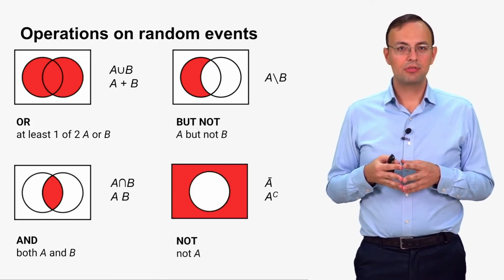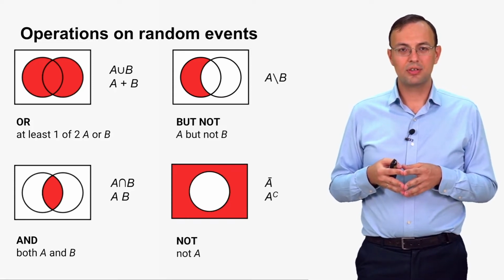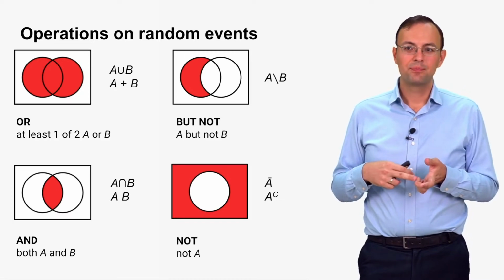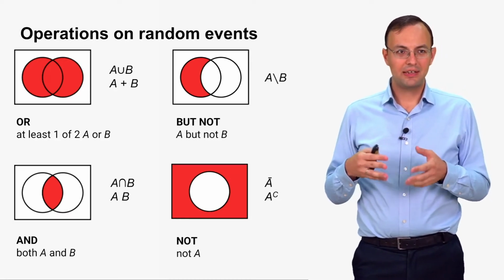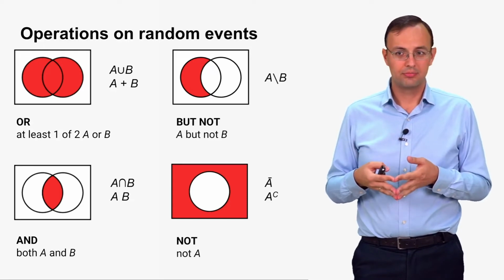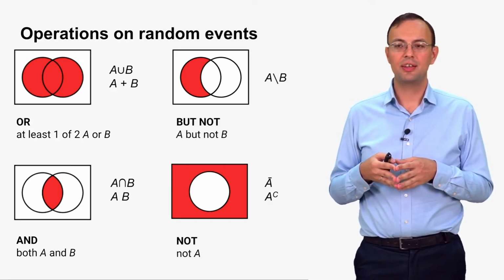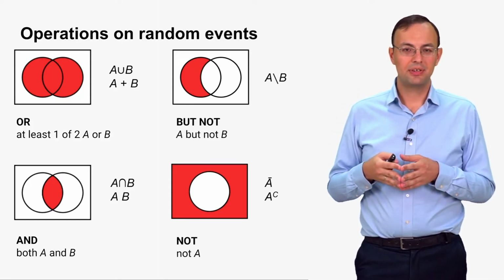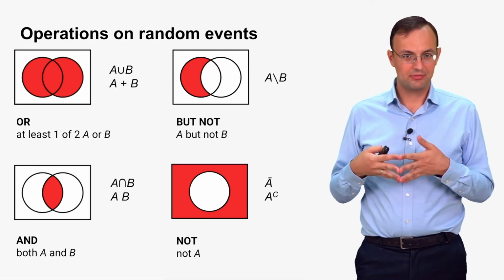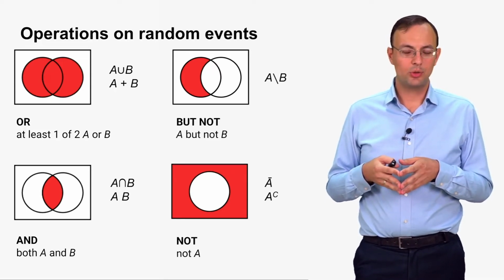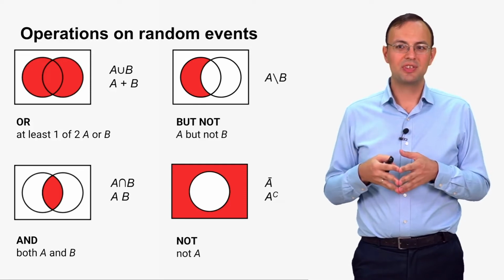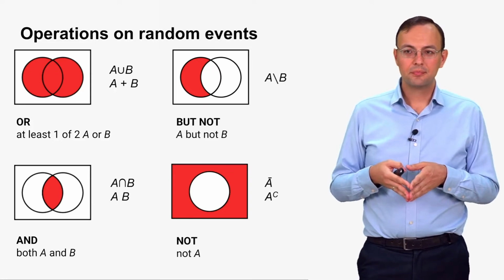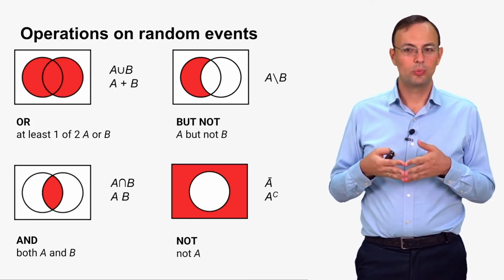And there is also an event that is called either complement event or opposite event for A. And this event means that A did not occur. There are two notations, either A bar or A with letter C in upper index. So that means C from complement event. And usually, while reading formulas, we say A bar or not A. So this operation is described with the word not.